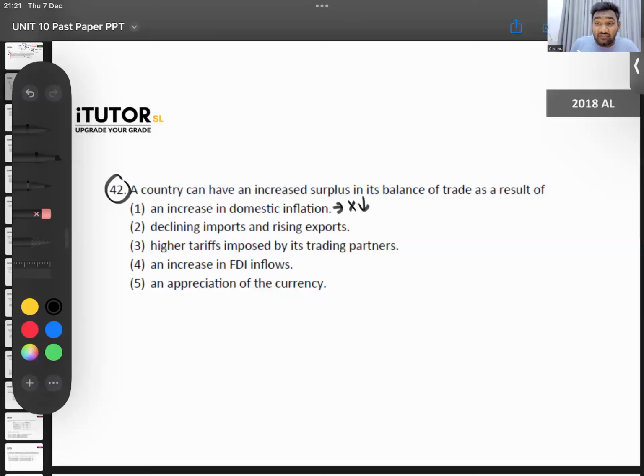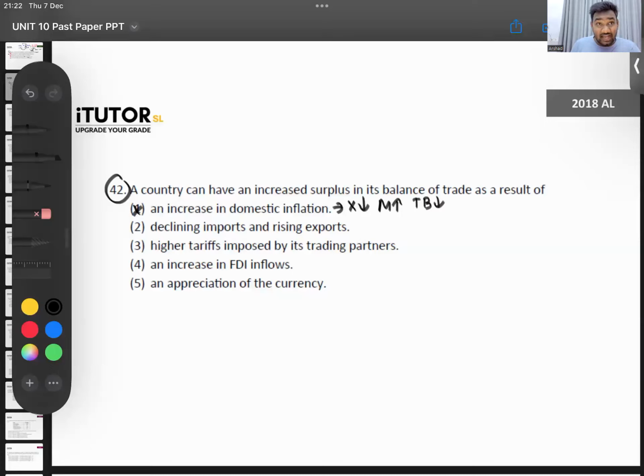In your country, if there is very high inflation, what will people try to do? They will try to import goods from abroad. So then what happens to your trade balance? The trade balance will come down. The balance of trade will reduce. So it can't be number one.